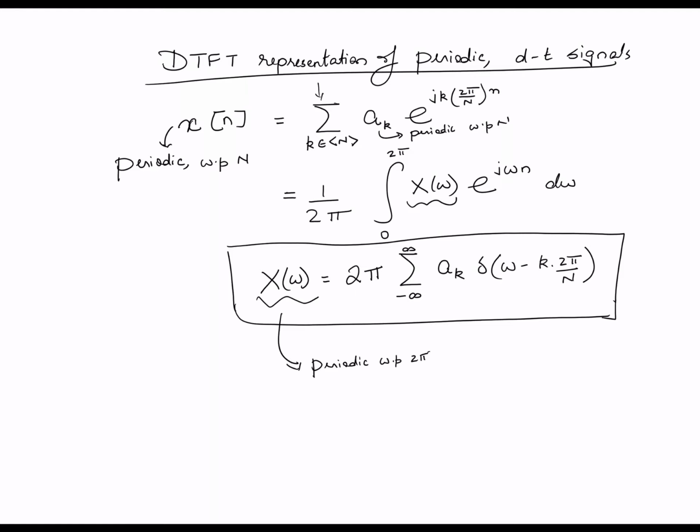Okay, so when it comes to discrete time periodic signals, their spectrum is basically an impulse train in the frequency domain, where the impulses are separated by the fundamental frequency 2 pi by capital N. So you have an impulse at every k times 2 pi by capital N, alright? And the strength of these impulses, the intensities of these impulses, would just be 2 pi times the discrete time Fourier series coefficients that we have already studied. Okay, so with this you basically have a unified representation of all discrete time signals in terms of their spectrum, namely the discrete time Fourier transform.